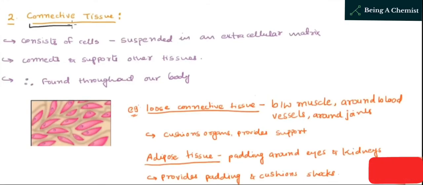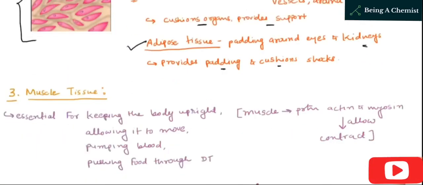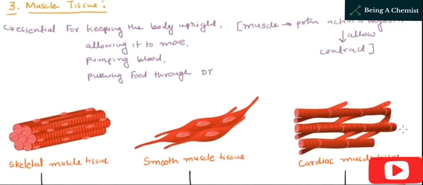As from the word you may guess its function as well. It has a function to connect or support other tissues. It is found in extracellular matrix, and it is found throughout our body. Our body has many different tissues, and these are supported by connective tissues.